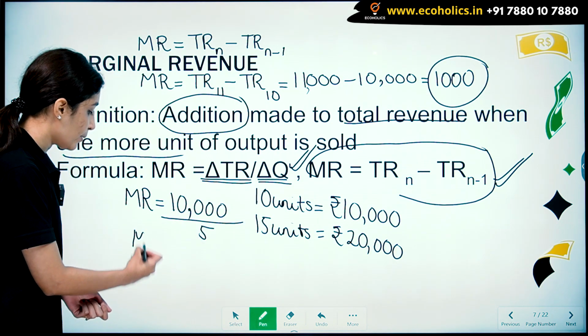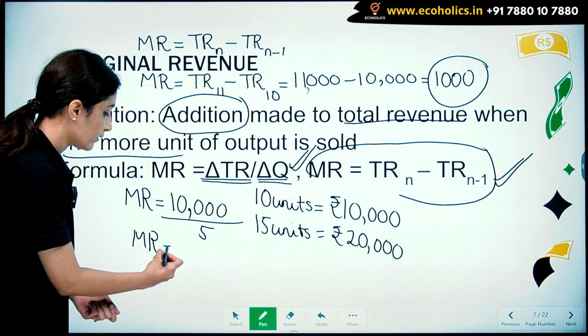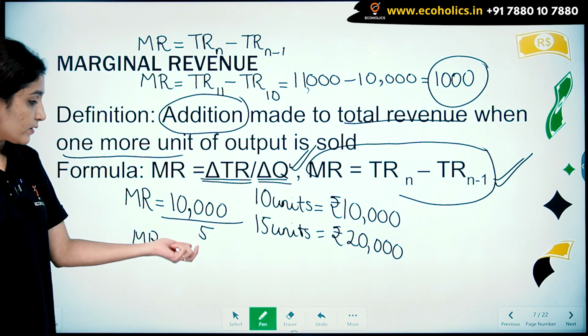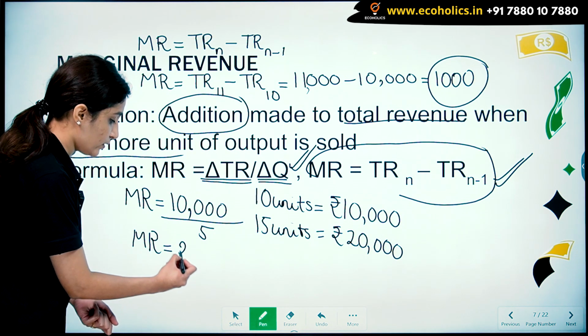And इसीलिए हमारा marginal revenue क्या हो जाता है? Marginal revenue in this case will be equal to 2,000.